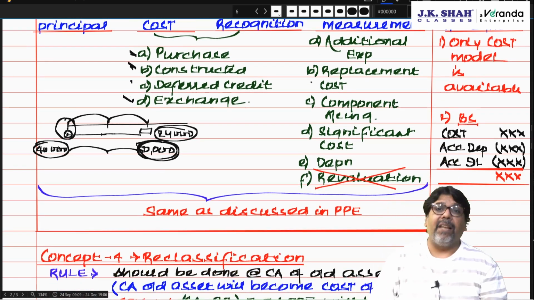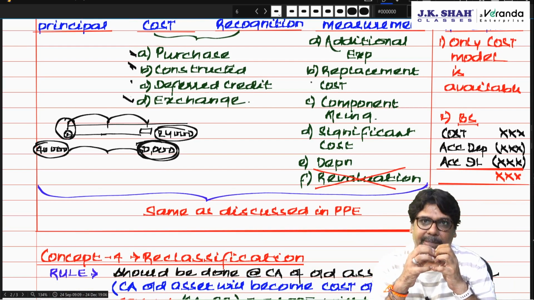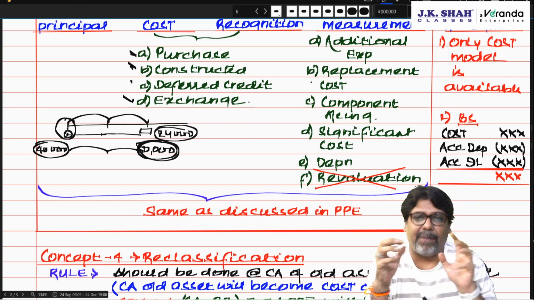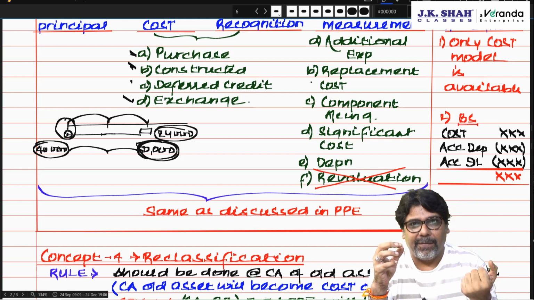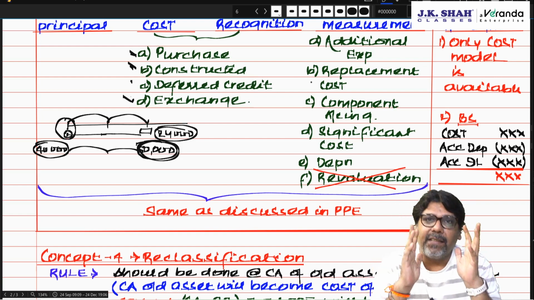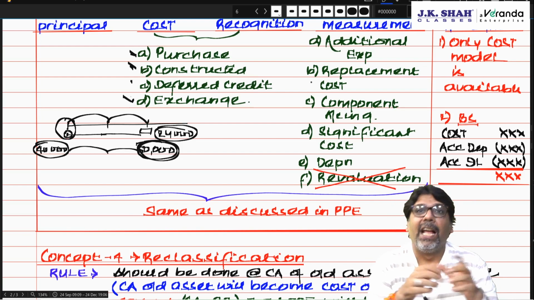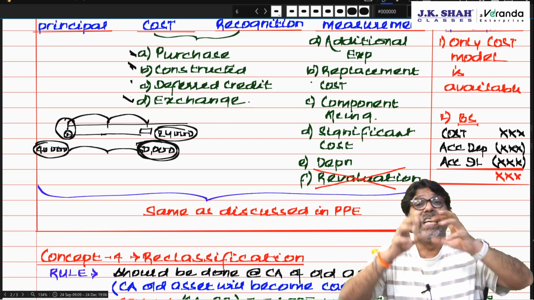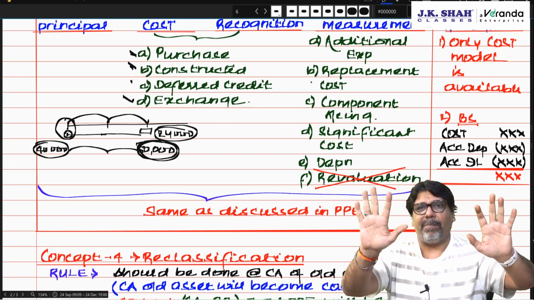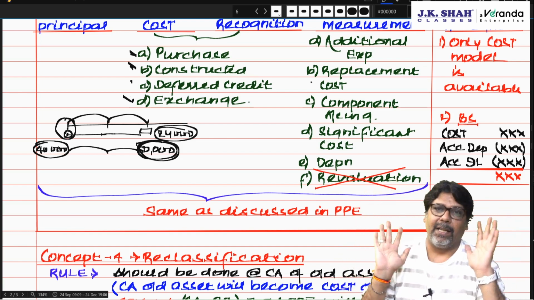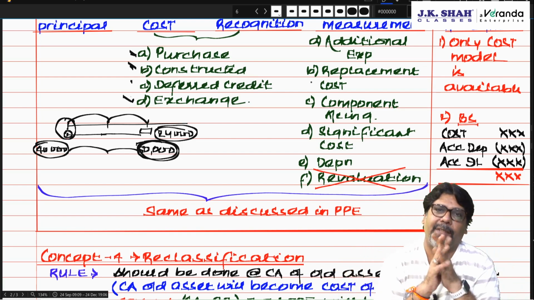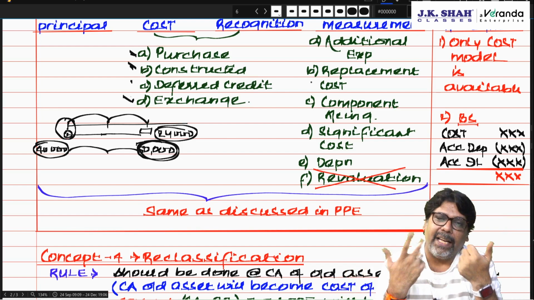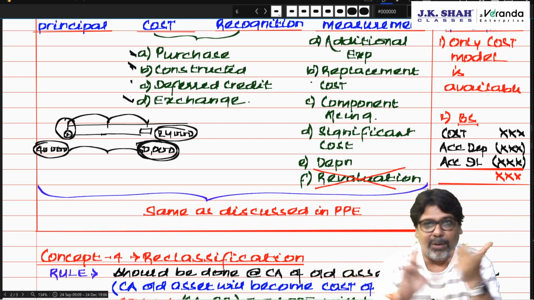Component accounting. If any component of the property is significant and has a useful life different from the investment property. For example, interior decoration. It's a significant cost in investment property and its useful life is different from the investment property. Then interior decoration and investment property should be depreciated separately over their specific useful life. Am I clear? Yes. Depreciation, same, you can use any method, SLM or WDV.